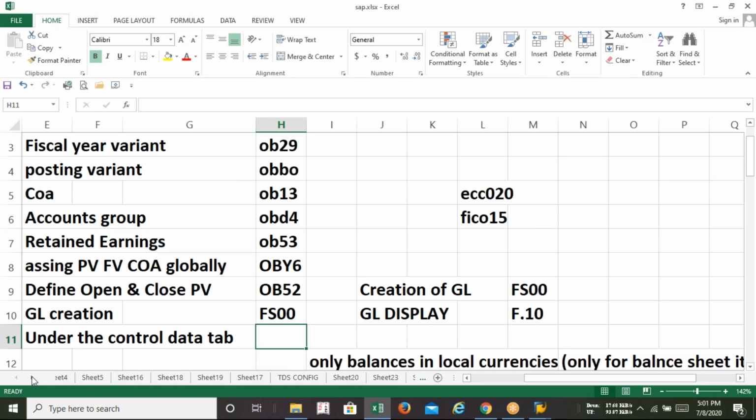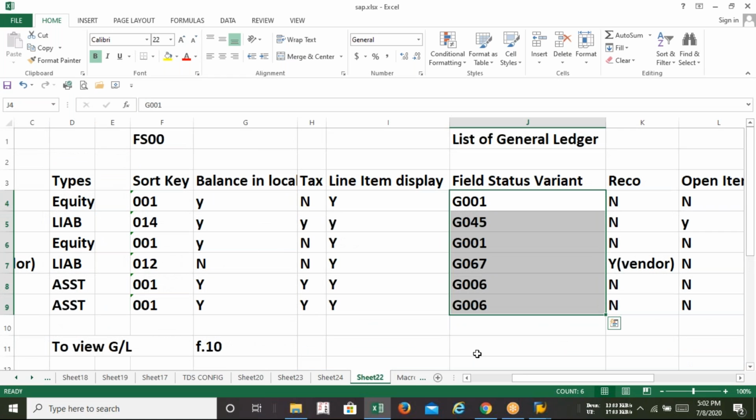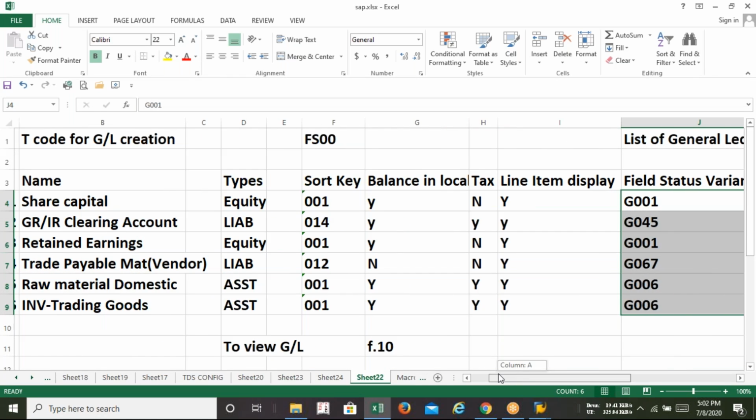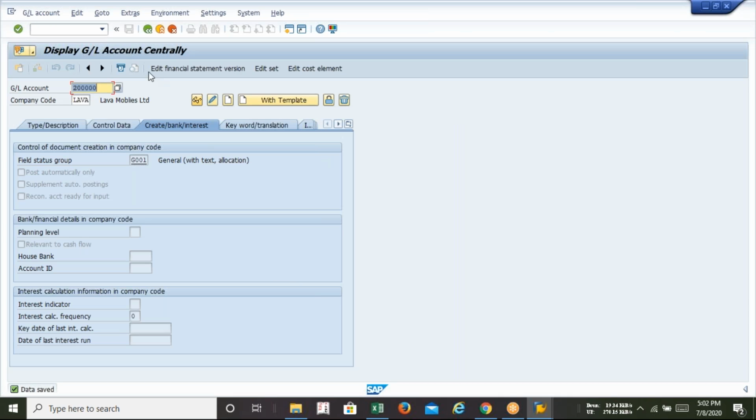Right now I'll be creating one more so that we can understand. Guys, you can see there is a share capital GL. So right now I am going to create the share capital GL in my chart of accounts, in my company. So how can we use this option at home for practice? The share capital type shall be equity. So change the number. The equity number range will be 5 lakh. So I'm selecting 5 lakh 10.